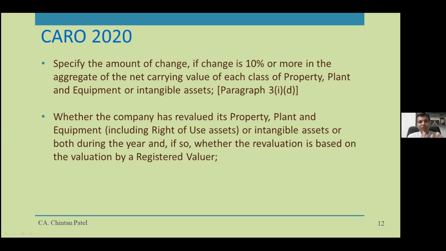Now the same information is in CARO 2020. Last year's CARO 2020 was issued earlier than your year end, and it was effective from 1st April 2020. In the CARO also, they mentioned the same requirements: whether the change is 10% or more, and whether the revaluation is done by a registered valuer or not. These two pieces of information were already there under CARO 2020, which is now deferred and effective from the same year from which Schedule 3 is effective.